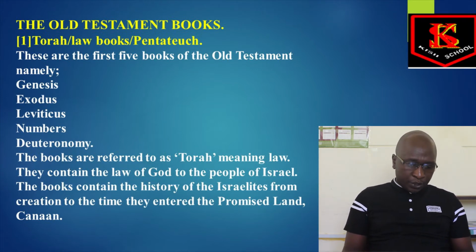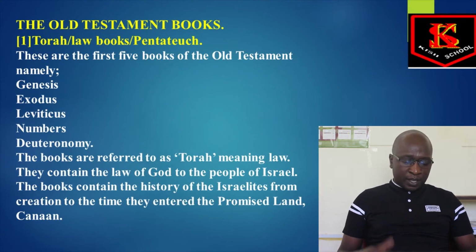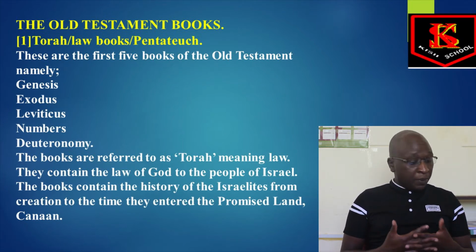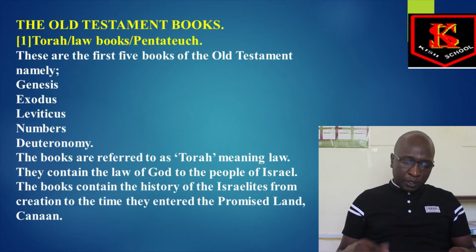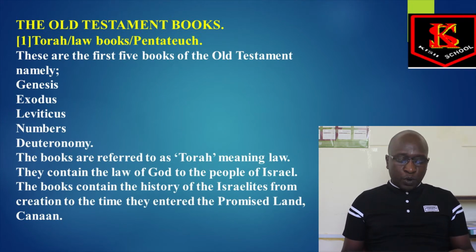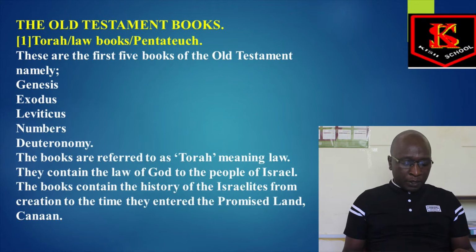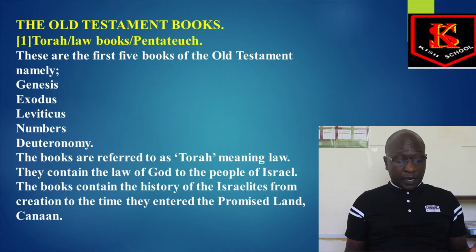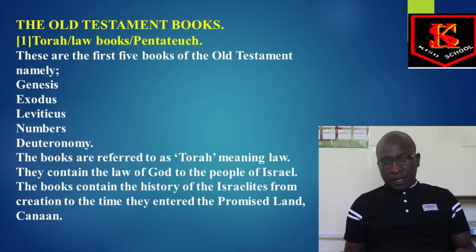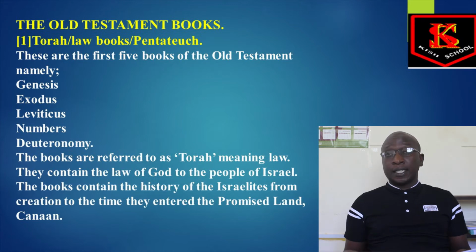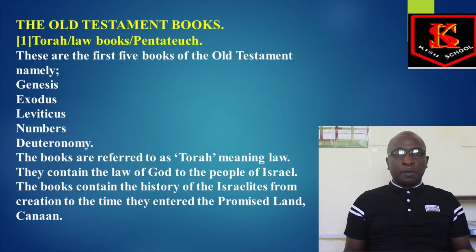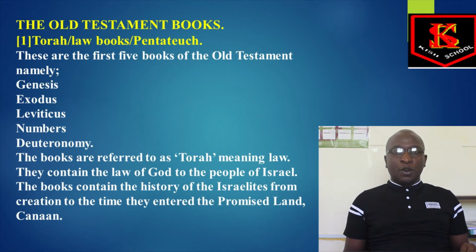If you're asked to identify them, it's important that you remember them the way they are. There is not much problem. This question is tested in question 1 of paper 1, because we have introduction to CRE, the Bible, and the Christian and Follow Man. These books are referred to as Torah, meaning the law. They contain the law of God to the people of Israel. The books contain the history of the Israelites from creation to the time they enter the promised land, going to Canaan. So those are the Torah books, sometimes referred to as the Pentateuch or the law books.